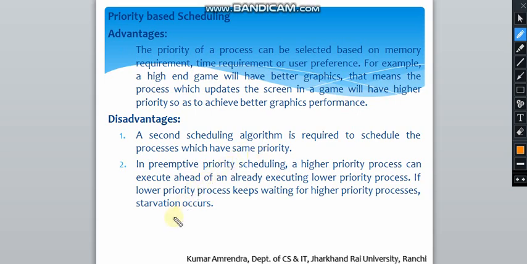So in preemptive priority scheduling, a higher priority process can execute ahead of an already executing lower priority process, and if lower priority process keeps waiting for higher priority process, starvation occurs. तो preemptive में क्या होता है कि अगर एक higher priority process है, और lower priority process keeps waiting for higher priority process, तो starvation occurs. That means कि अगर कोई ज़्यादा प्रायोरिटी वाला पहले से काम कर रहा है और एक lower priority job is waiting, so in that case starvation is resulted.